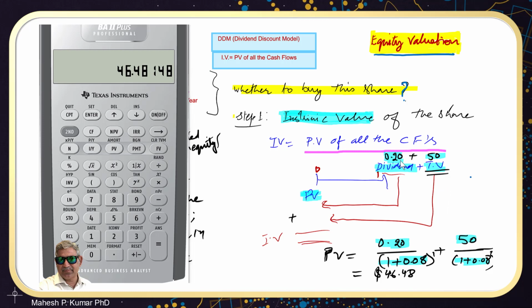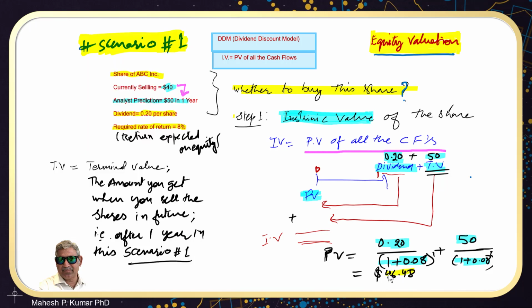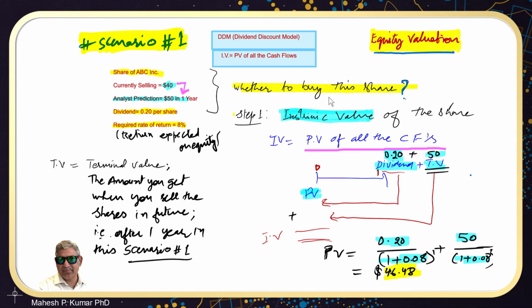So the present value of both the cash flows that will be received from this share is $46.48. This is what is called the intrinsic value of a share, and we have used the discounted cash flow method to discount the values of these two cash flows. Whenever you are planning to purchase a share and have to decide whether you should buy it or not, the first step is always to find the intrinsic value of that share.